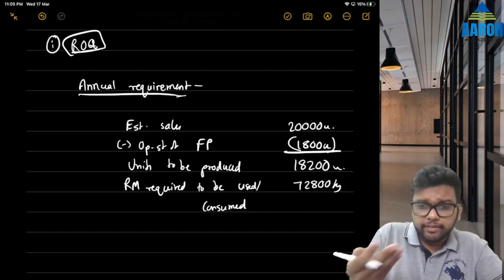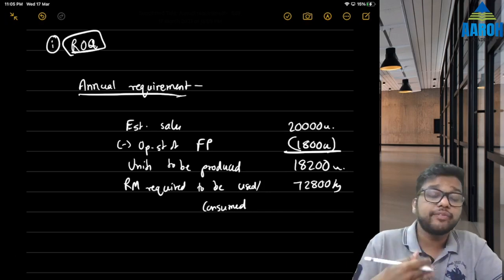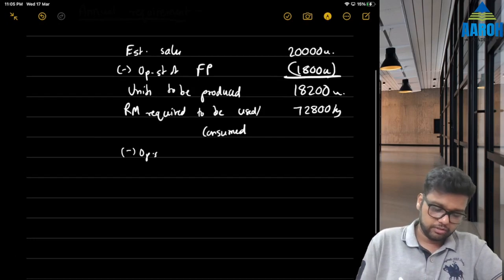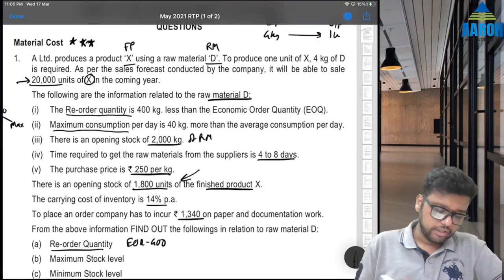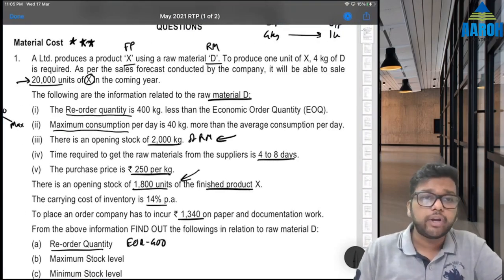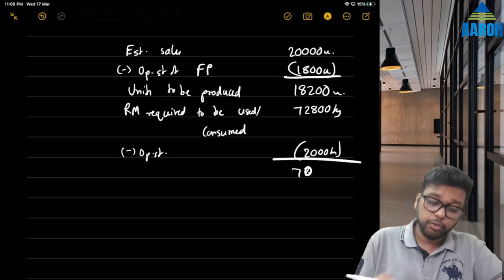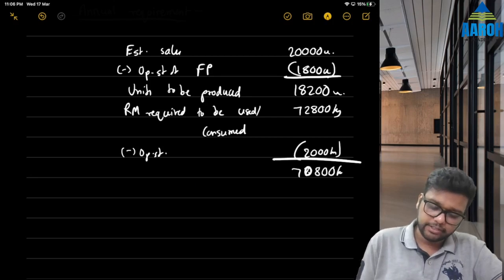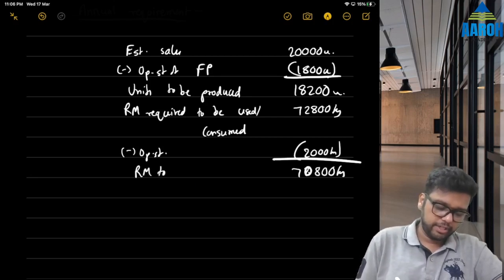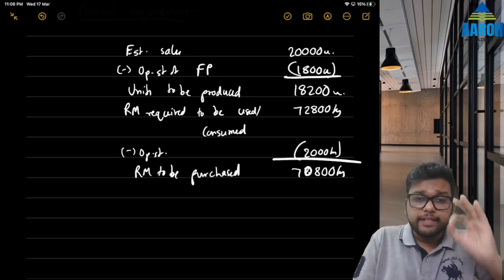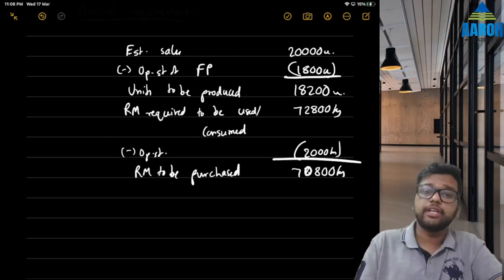For order quantity we need to see how much we need to order, that is how much we need to purchase. So we already have some opening stock. How much opening stock do we have? 2000 kgs of raw material, if you see this point number 3. So 2000 kgs, let's deduct from this. So we need to purchase only 72,800 kgs. So raw material to be purchased. And always remember, for EOQ we need purchase requirement, not consumption requirement.